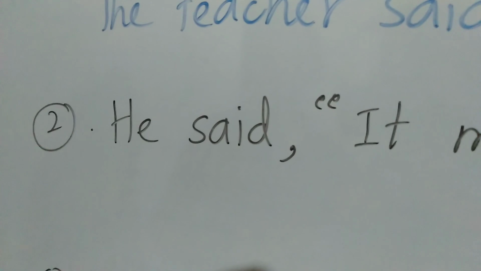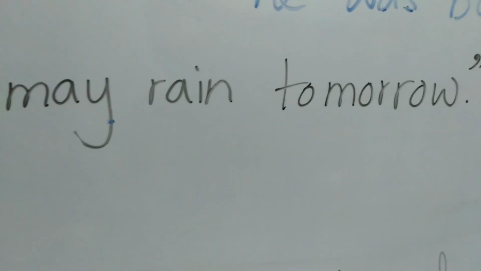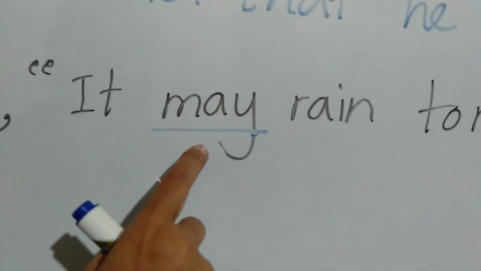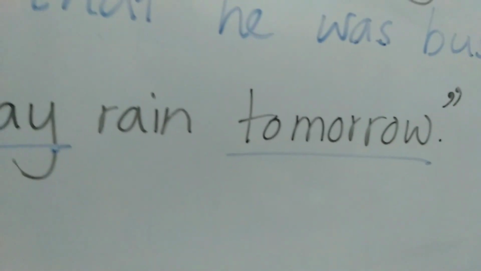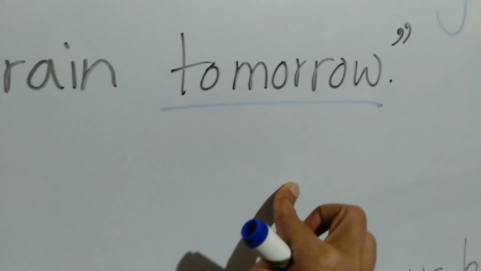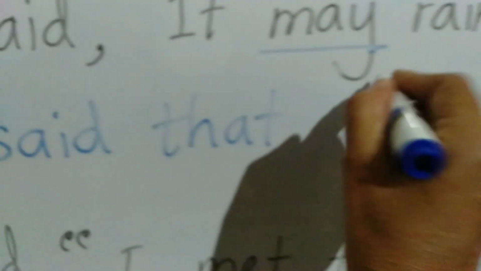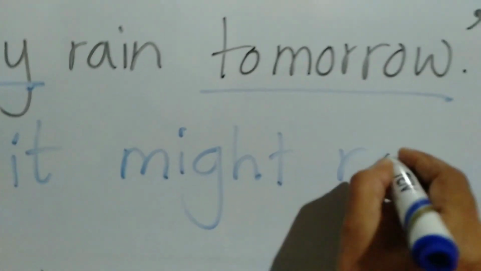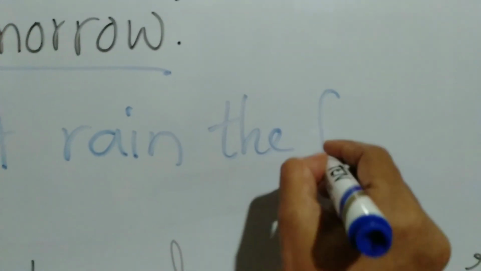Okay, next example. He said, "It may rain tomorrow." What are the words that should be changed? May. You remember I taught you earlier, may into might. Time: tomorrow is changed into the following day. Let's try.